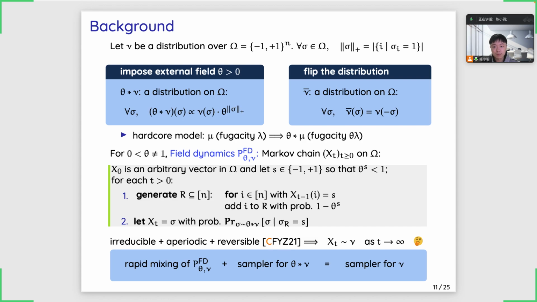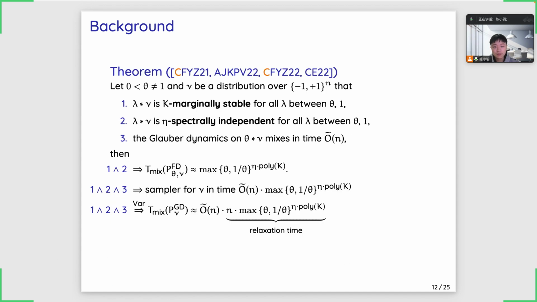So if we could prove the rapid mixing of the field dynamics, and we could find an efficient sampler for the distribution theta times nu, then we could implement the field dynamics efficiently. And therefore, we have an efficient sampler for the distribution nu. Previously, there are many works that implement this idea formally, and the result of this kind is refined again and again. Here we just pick a version that meets our practical needs.